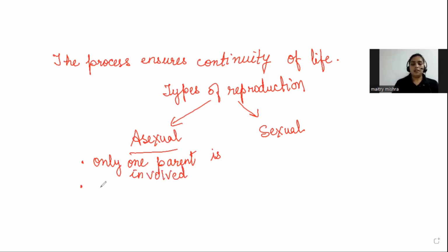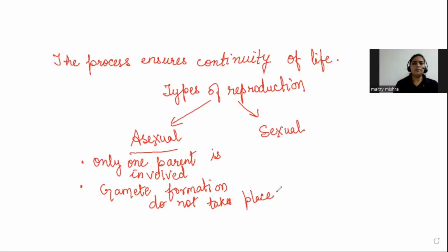Then gamete formation does not occur. Gamete formation is absent. Now, gamete may be a new term for 7th graders, so for them I would like to explain what is a gamete. Gametes are sex cells which carry genetic information from the parents. Here, as only one parent is responsible for giving rise to the young one, there is no gamete formation. That means there is no sperm, no egg.